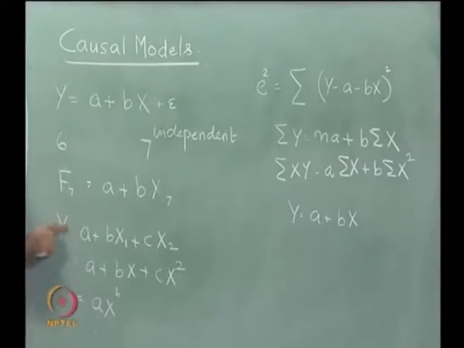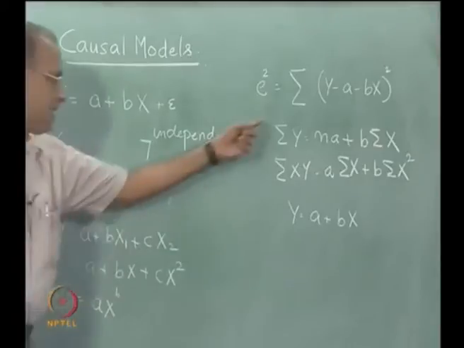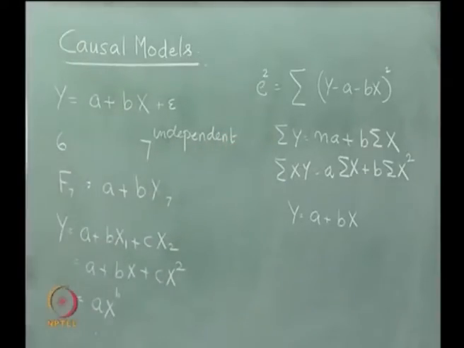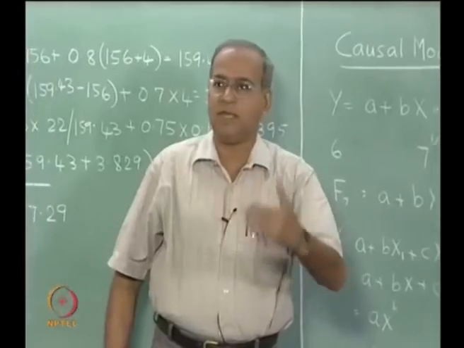Now, when we build y equal to a plus bx1 plus cx2, it means there are two independent variables which influence the behavior of the dependent variable y. So, the methodology will now shift to minimizing sigma y minus a minus bx1 minus cx2 the whole square. So, there are 3 unknowns a, b and c. So, partially differentiate with respect to all the 3 of them to get 3 equations here instead of 2, and then we can solve those 3 simultaneous equations to get a, b and c.